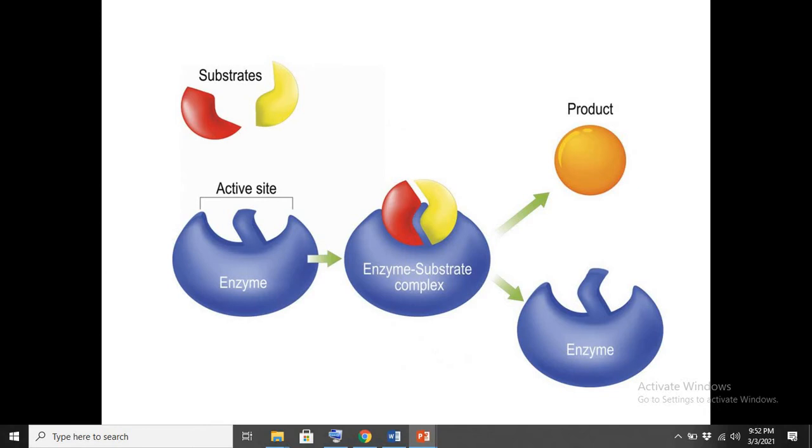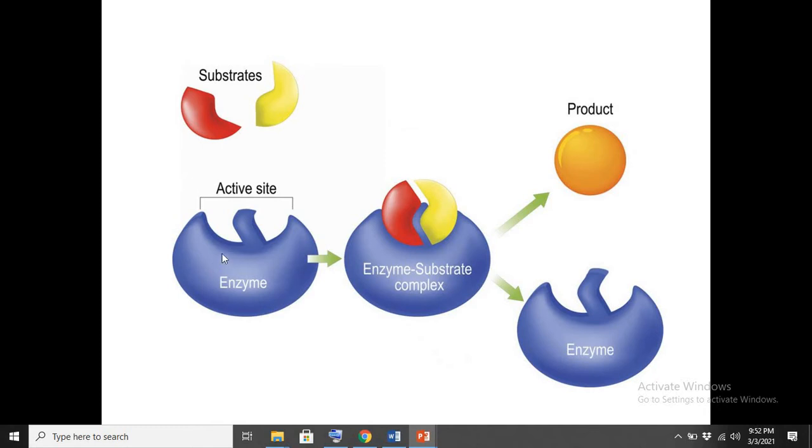What is catalysis? Catalysis is bond formation or bond breakage. So the question is, how can an enzyme perform this catalysis function? The answer is that the enzyme, or the protein, has such a conformation, such a folding in space, that it has a pocket in it, which we call the active site.